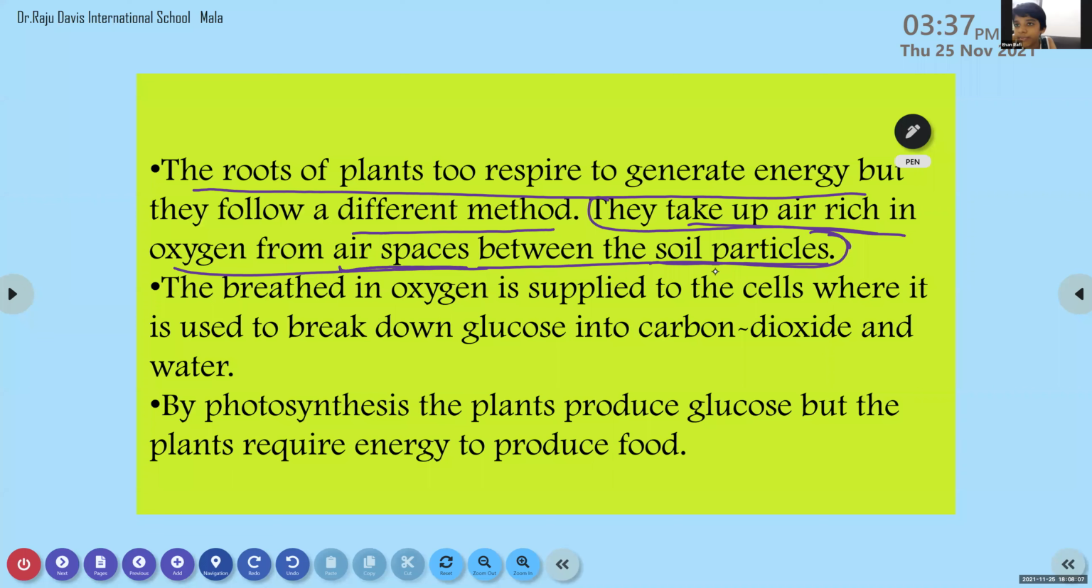And what about the rate of respiration in the case of plants? Is it high or less? Ma'am, it is lesser than that of the animals.